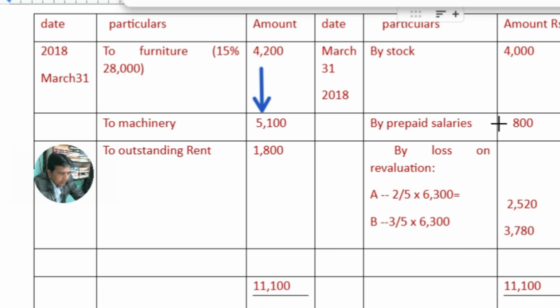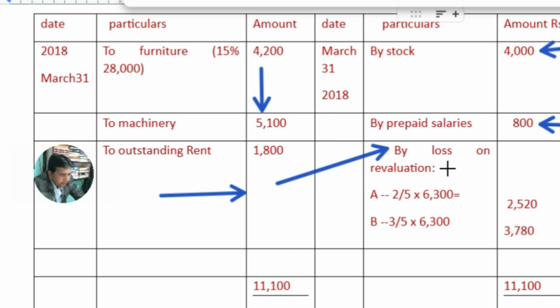So 11,100 minus 4,000 minus 800, so the balance is 6,300.